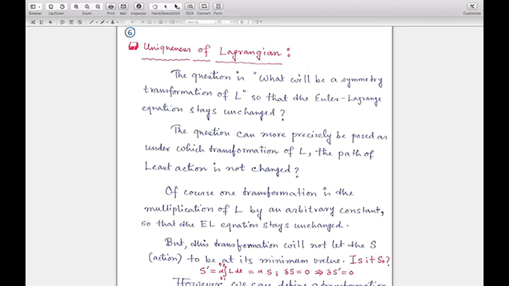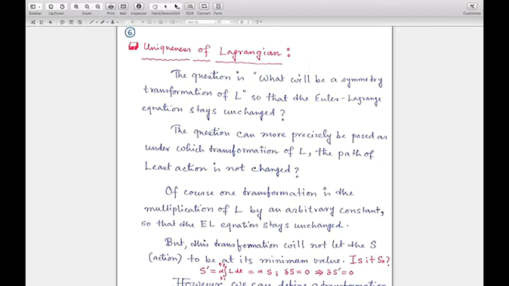Or more precisely, the Lagrangian will be transformed to the old Lagrangian plus something, but the path of least action, or the real path of the physical evolution, will not be altered. How to find that?